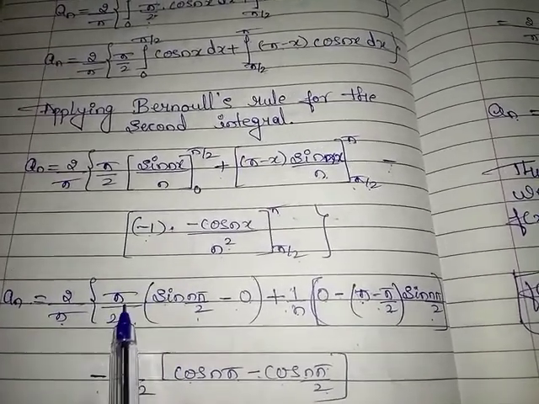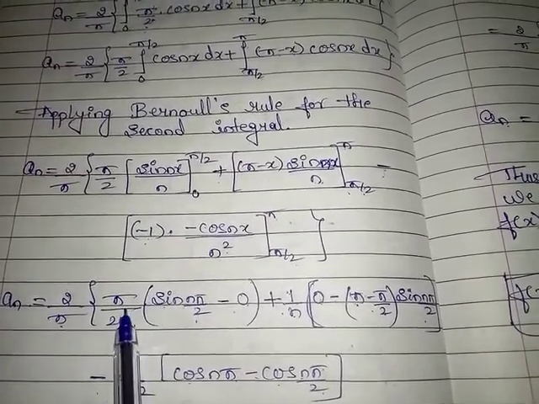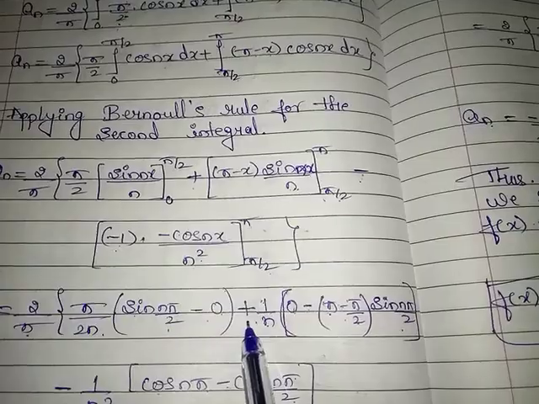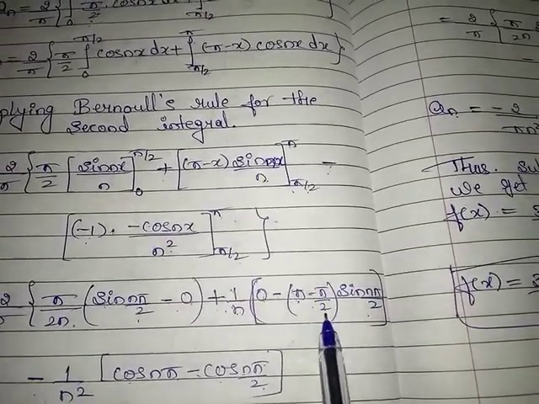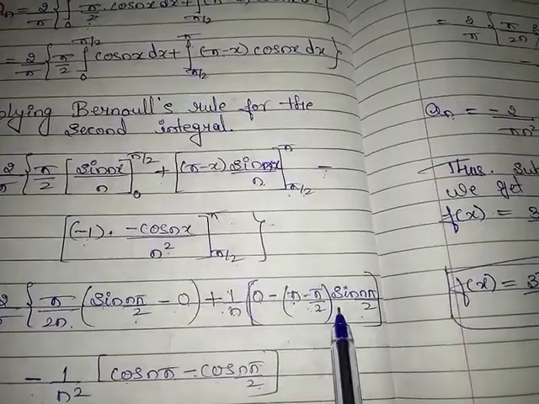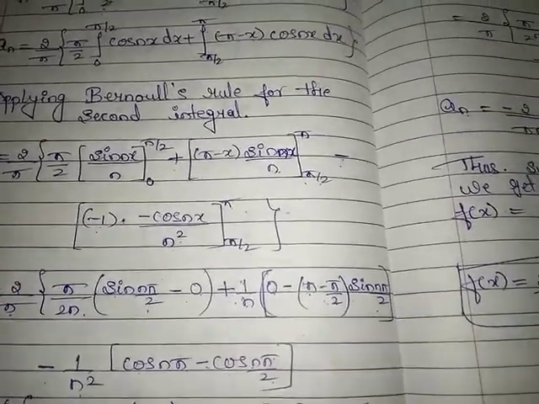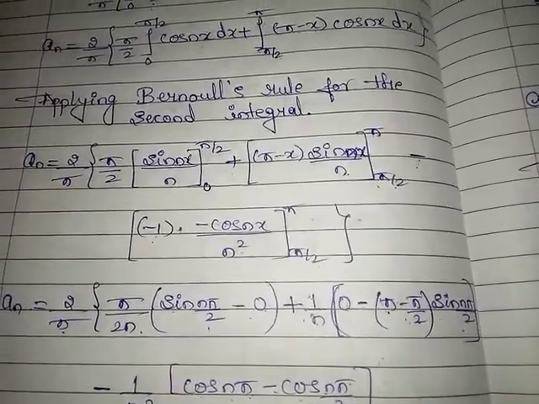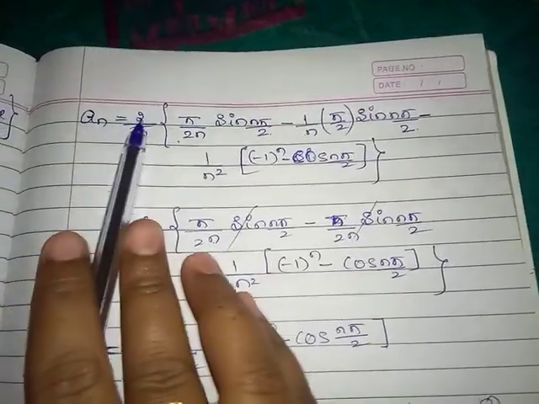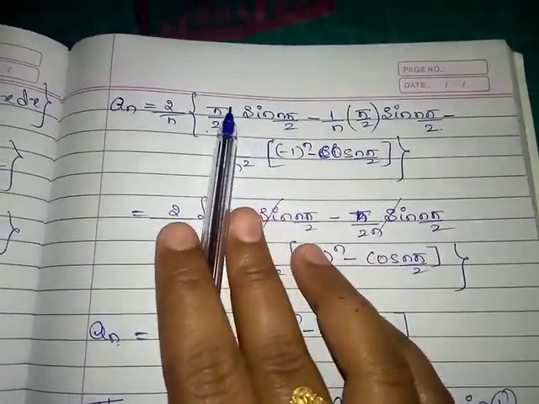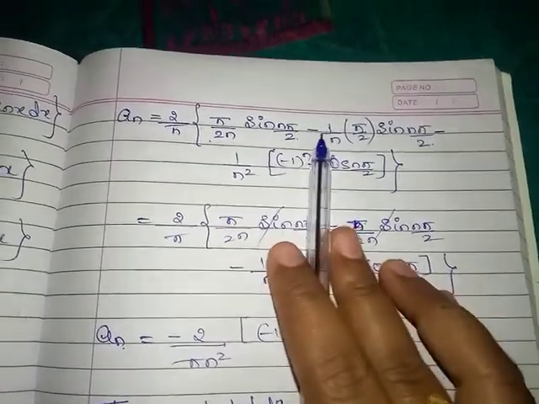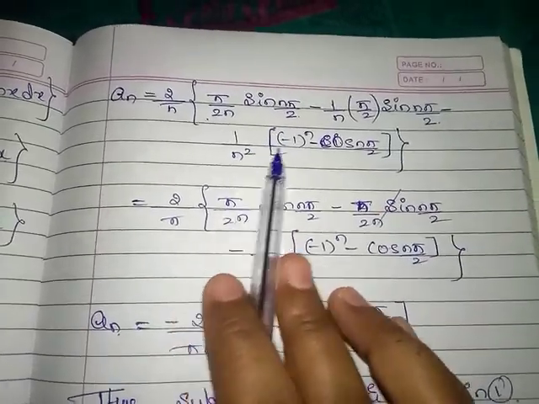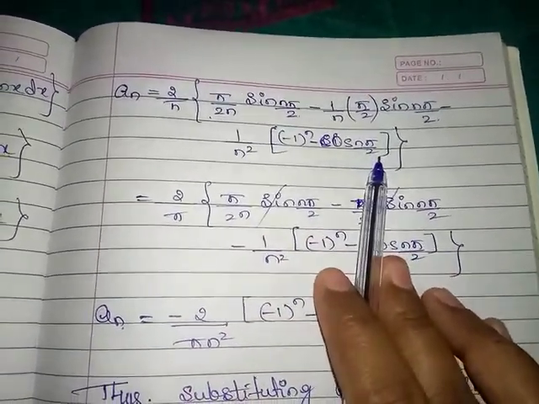Now see here, when we multiply the terms, it will be pi by 2n into sin n pi by 2. It will be plus into minus, minus 1 by n, and pi minus pi by 2 is again pi by 2, sin n pi by 2. The last term is as it is, and cos n pi value is minus 1 raised to n. We have to apply those results. We get an is equal to 2 by pi into pi by 2n into sin n pi by 2, minus 1 by n into pi by 2 into sin n pi by 2, minus 1 by n square into minus 1 raised to n minus cos n pi by 2.